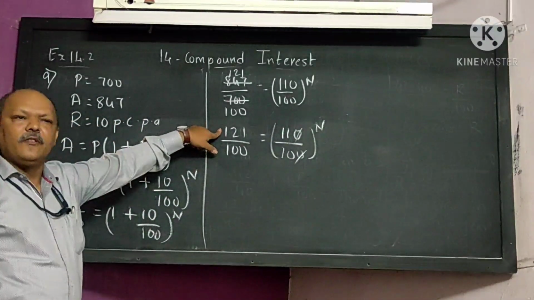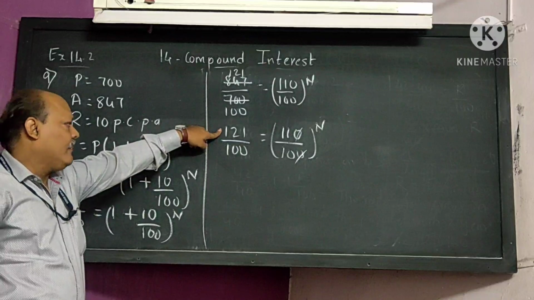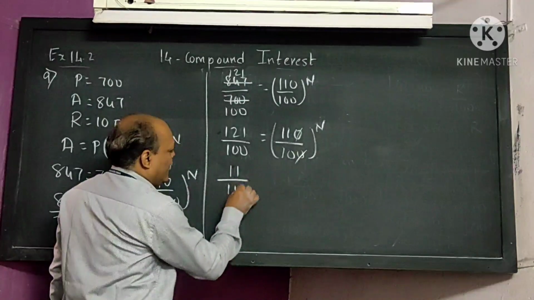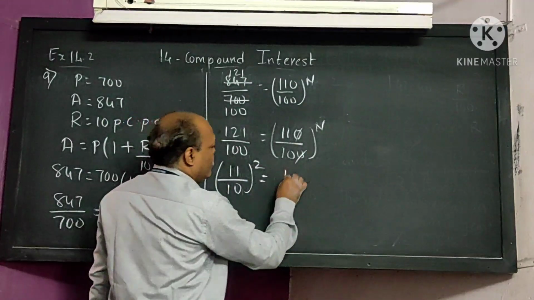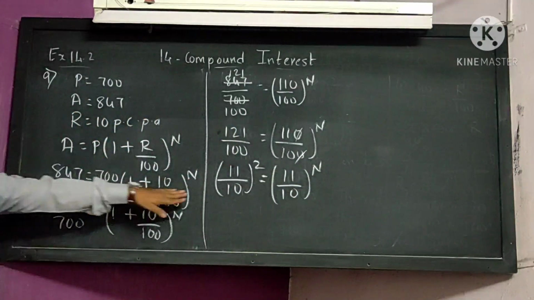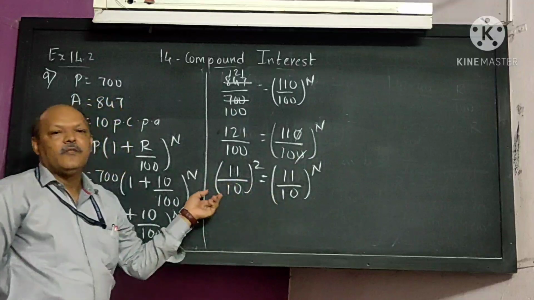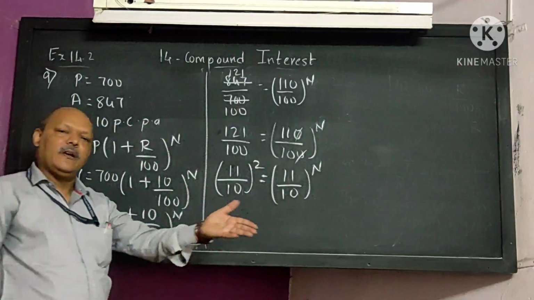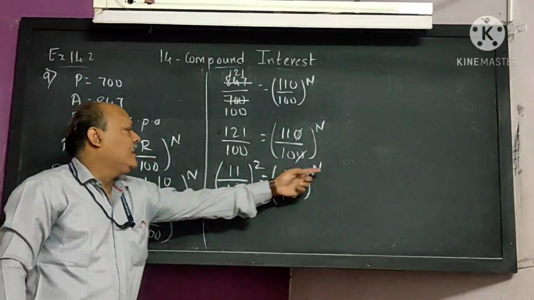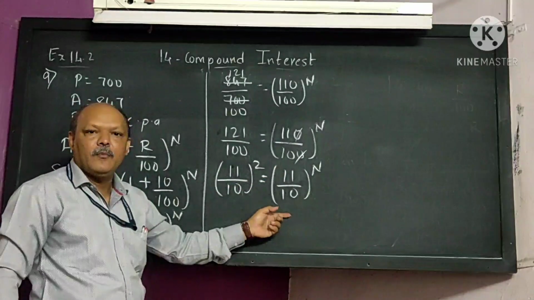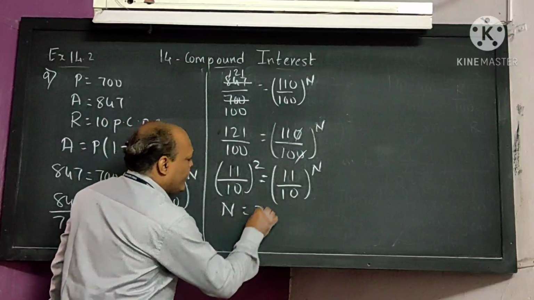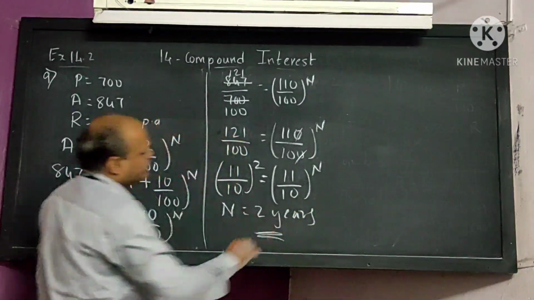121 is the square of 11, and 100 is the square of 10. That means you will get 11 upon 10 whole square is equal to 11 upon 10 to the power N. Is there any doubt, students? I hope it's clear to everyone. Now, the laws of indices we have learned in lower classes, in 7th and 8th. Bases are equal, so you have to see the index. Your base is 11 upon 10 and here also 11 upon 10. The bases are equal, so the value of N you are going to get is 2. That means N is equal to 2 here.